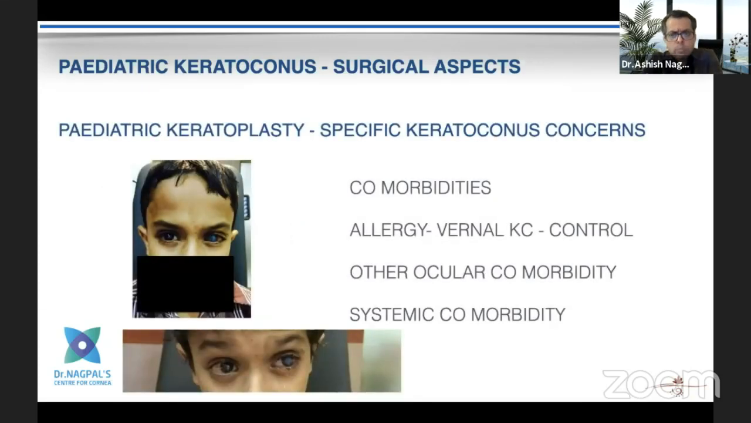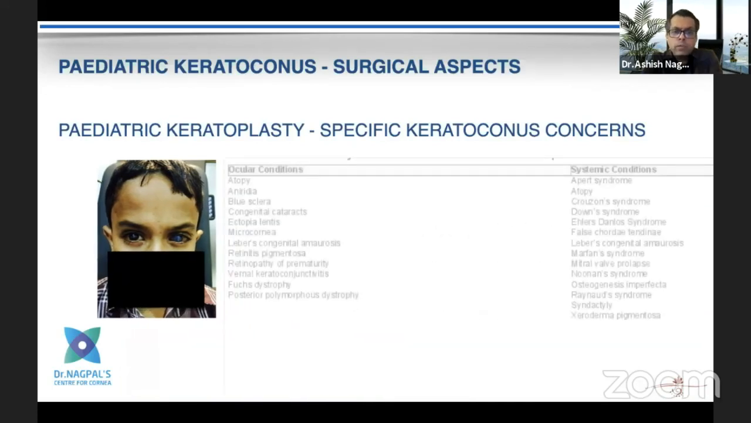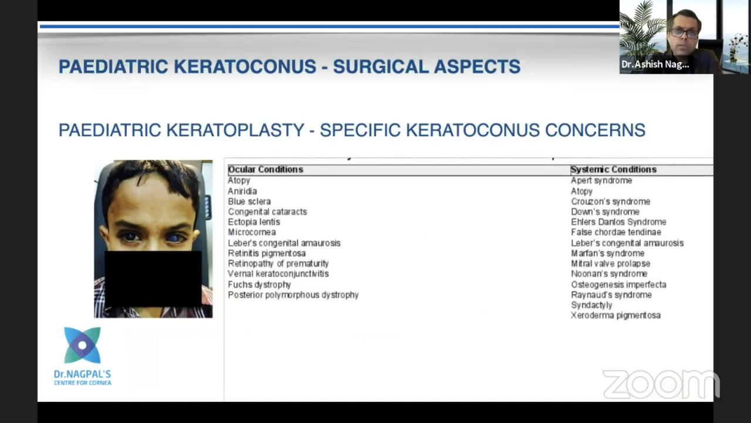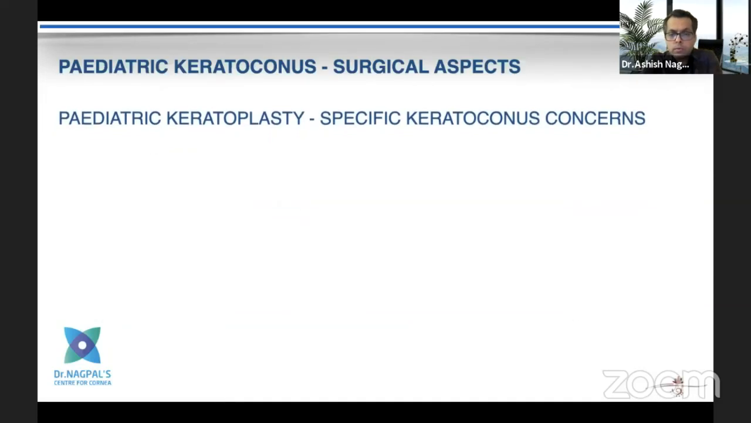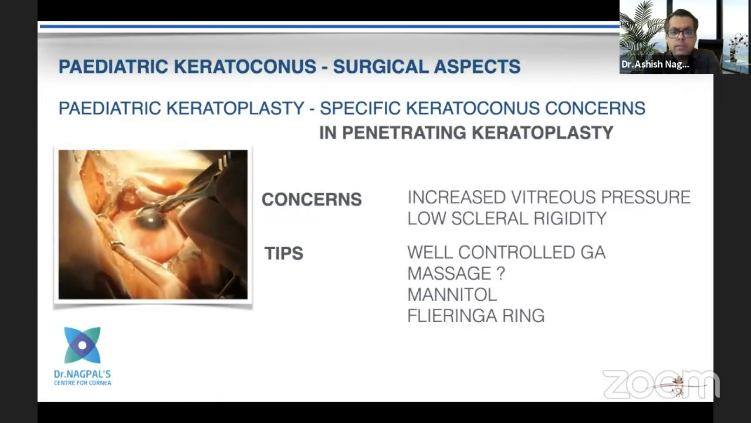But other comorbidities need to be managed well, because they usually have associated VKC, and they may present with high drops, so you would be looking at managing them better. And of course, we have to be aware that keratoconus is associated with certain ocular and systemic conditions. This is just a list of them to keep in mind, so that whenever you are at that stage, you rule them out, because it may be important for both the surgeon and the anesthetist.